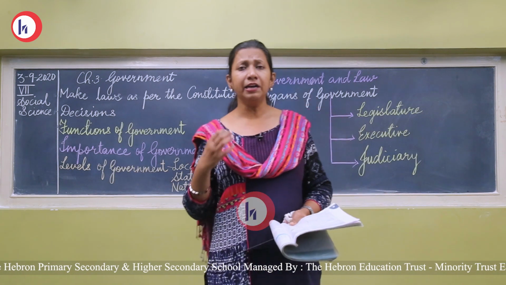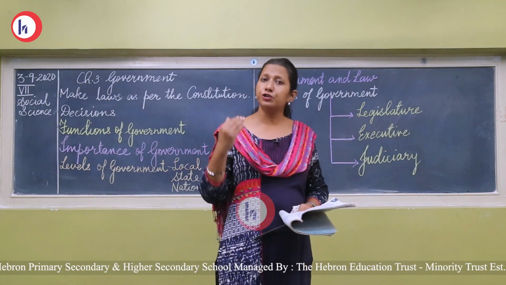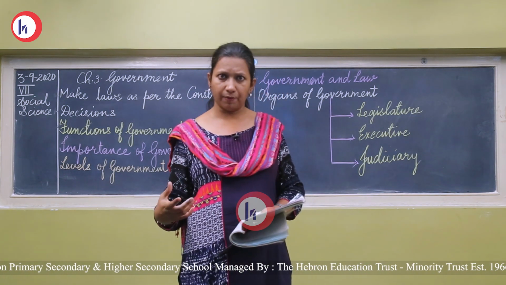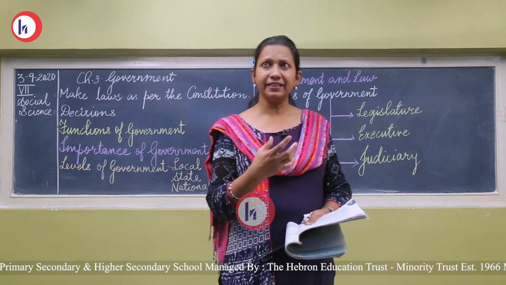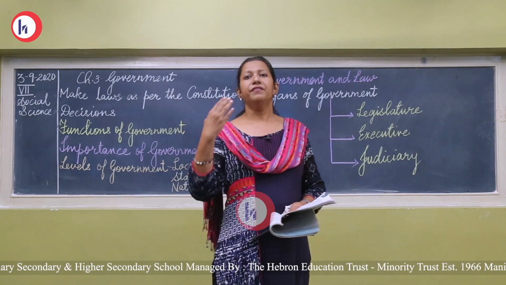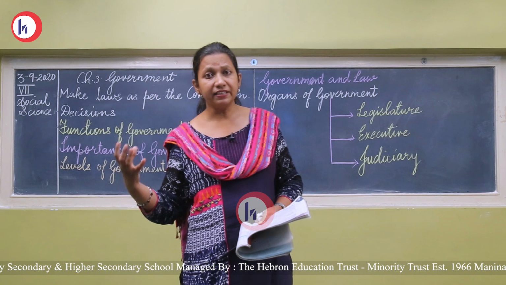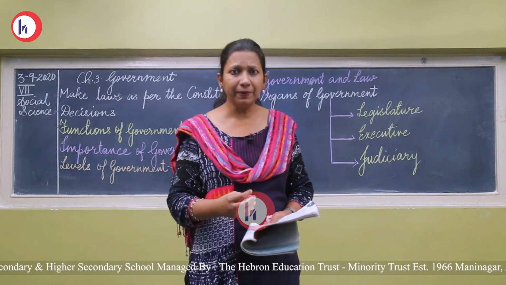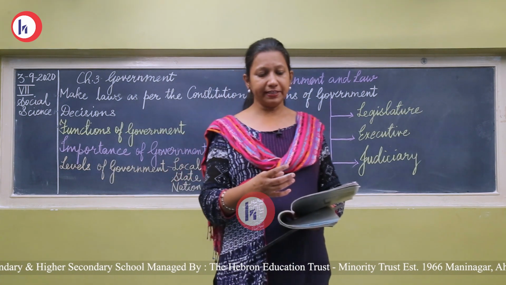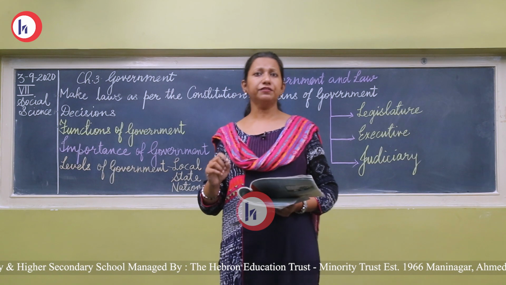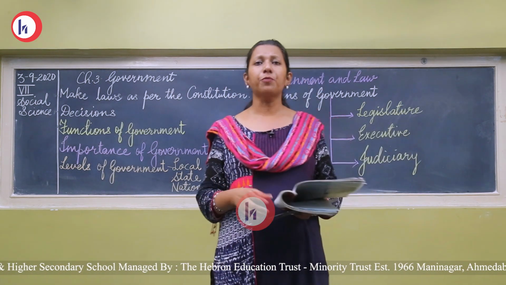Then unemployment. What is unemployment? Unemployment means when there are no jobs, when people lose jobs. You are qualified, still you are not getting jobs. This is a vicious circle. If there is no job, there is no income. If there is no income, then there is difficulty in meeting expenses at home. So getting the people employed in services, the government has to look after that. It is an important function of the government that it creates employment opportunities.